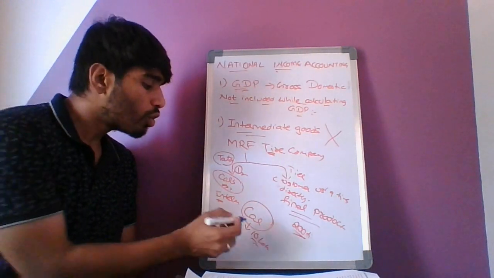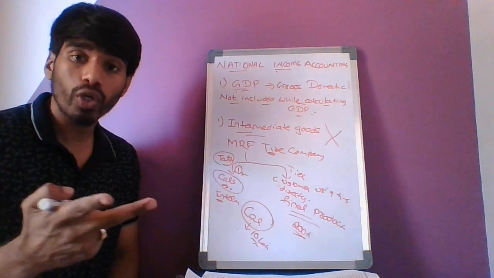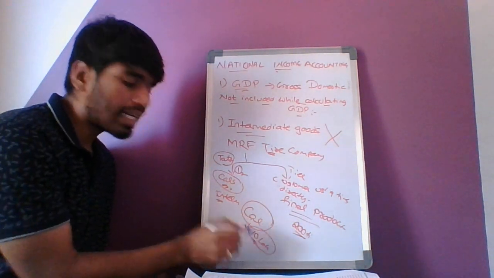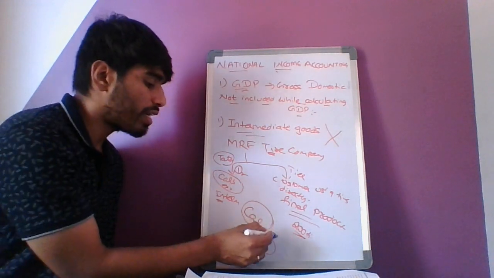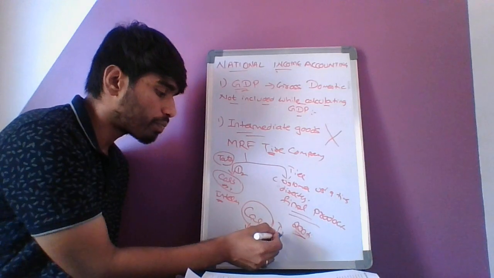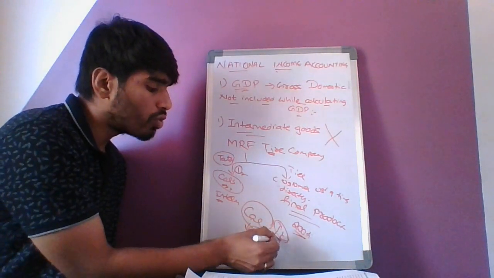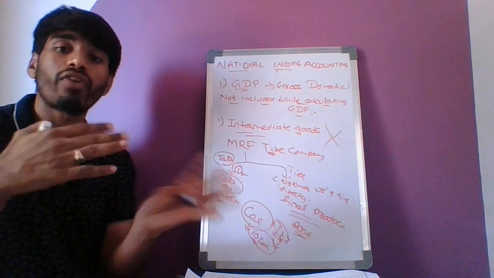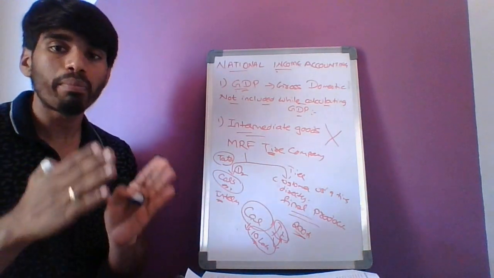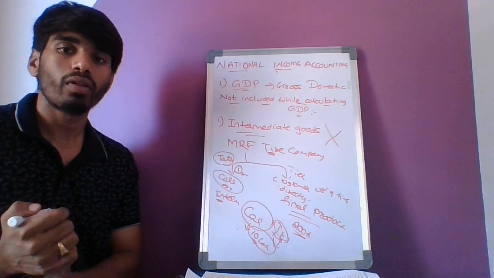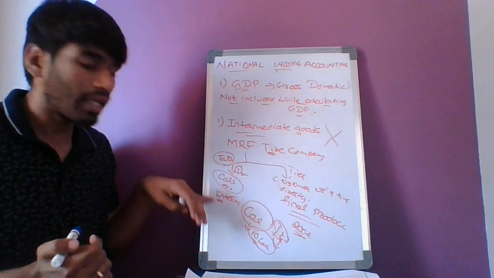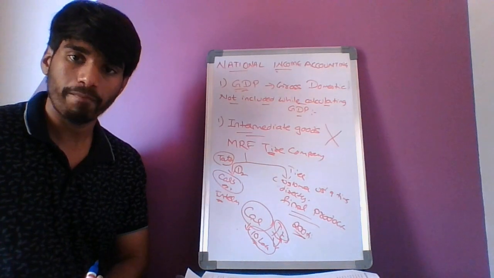So to avoid double calculation, see, the tire value is already included in the 10 lakhs. If we add the value of the tire again, the tire's value will be calculated twice. So to avoid that double calculation, we don't use the intermediary goods in the GDP calculation.